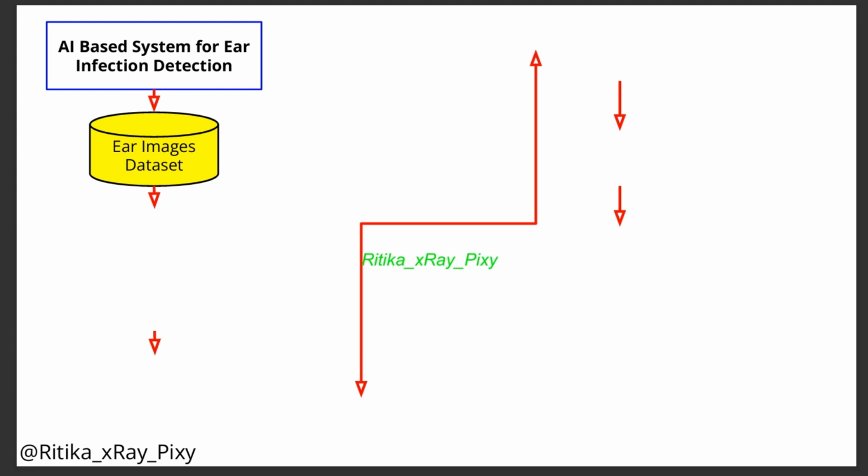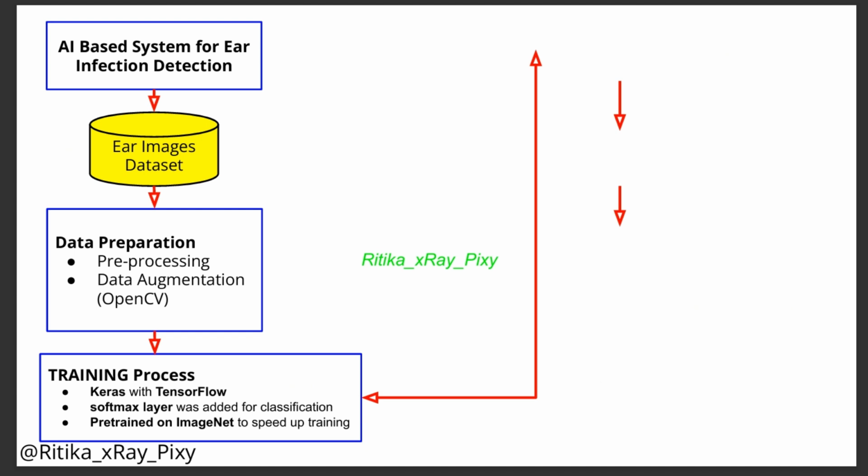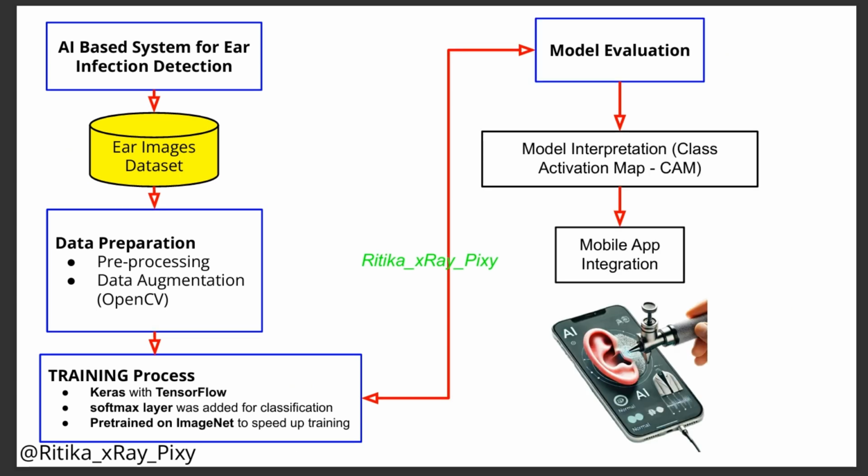These AI-based systems are trained using a large data set of ear images and related data like medical records. First, AI learns to recognize the patterns that indicate an ear infection, like redness, swelling, fluid buildup, and others. After training, the system can analyze new ear images or data. Accordingly, it can display the result whether an ear infection is present or not. These AI-based systems are first tested on a dataset of ear images and their performance is evaluated.